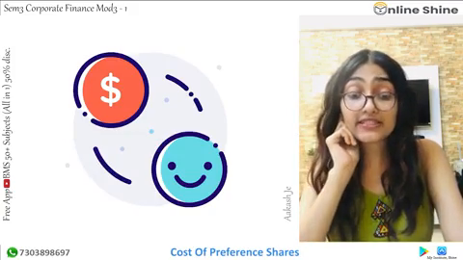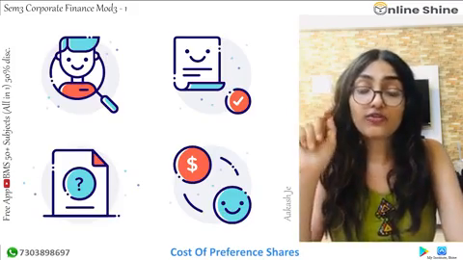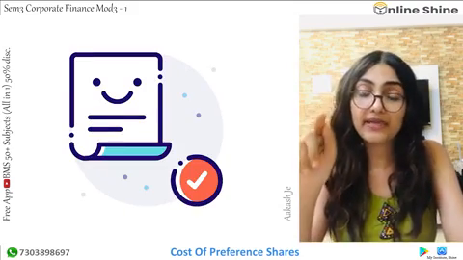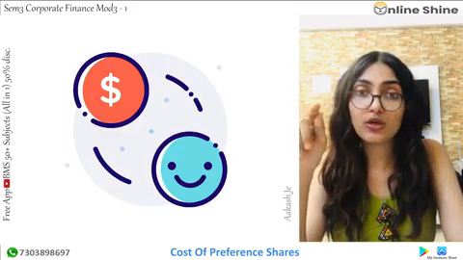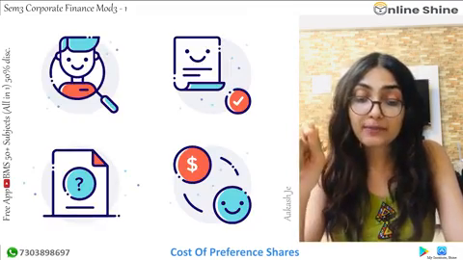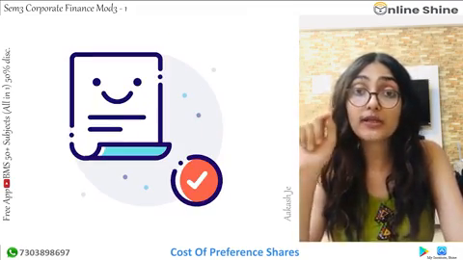Next we need to know the cost of preference shares. So what will be KP? P is for preference shares. So cost of preference share is equal to dividend upon net proceeds.